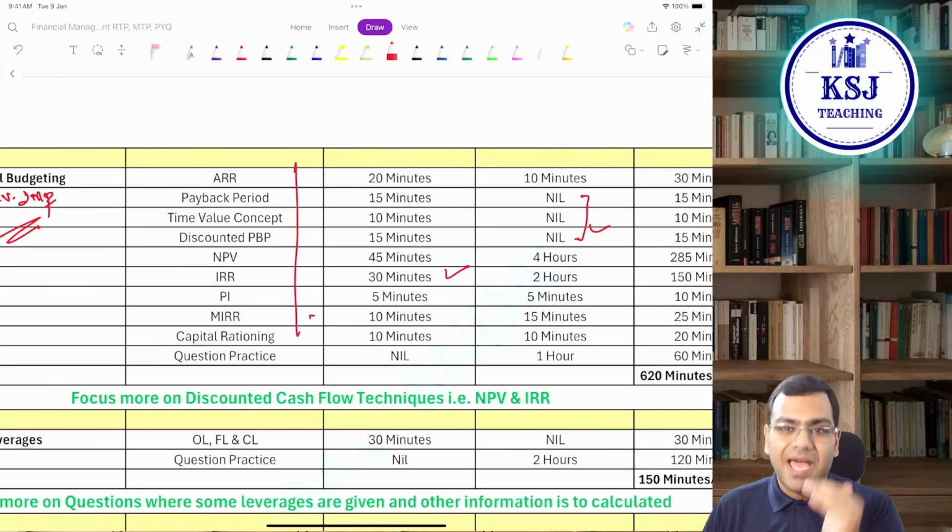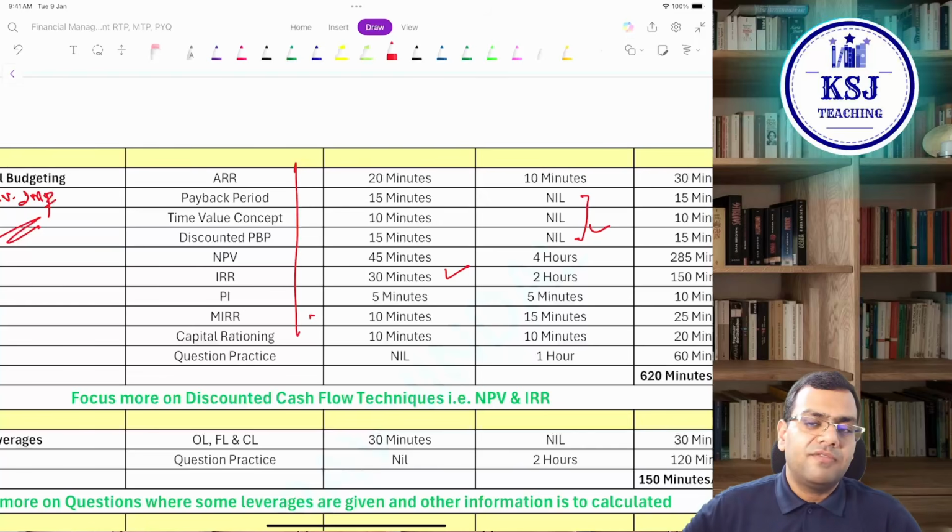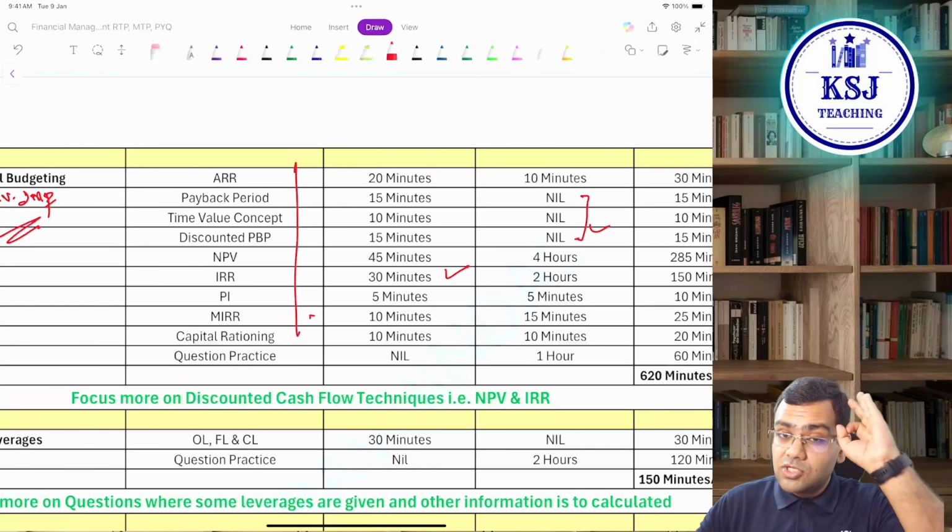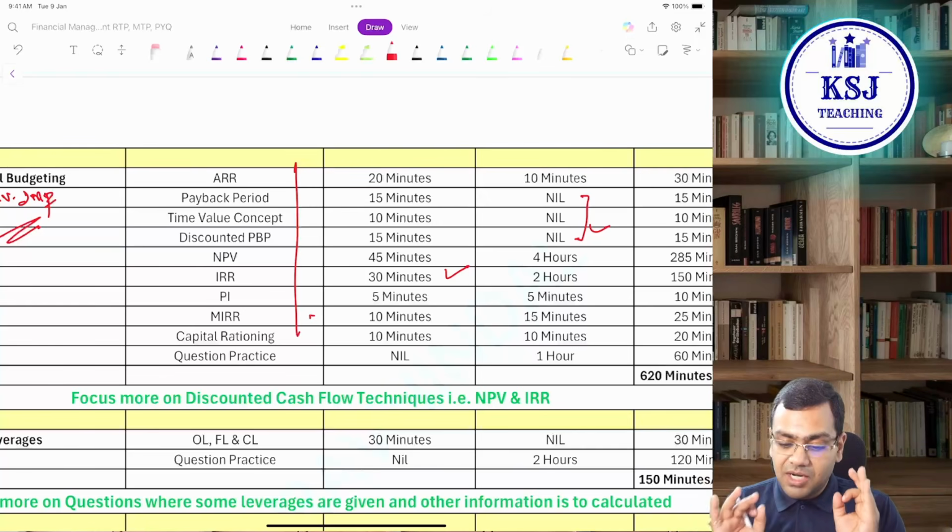This micromanagement, as we say, is what I have done in this particular PDF. And believe me, if you follow this, nobody can stop you from clearing the financial management paper. This is extremely useful. I've spent approximately 6-7 hours over different days on making this, refining this.